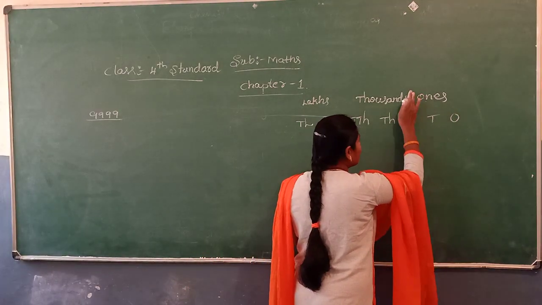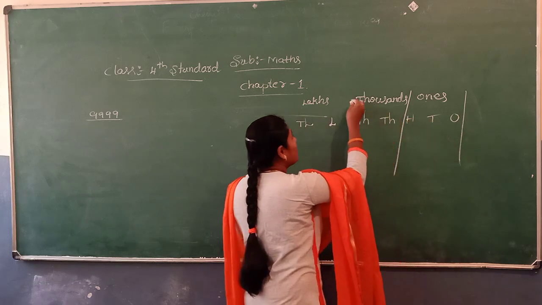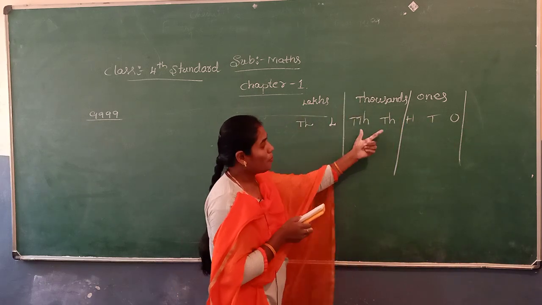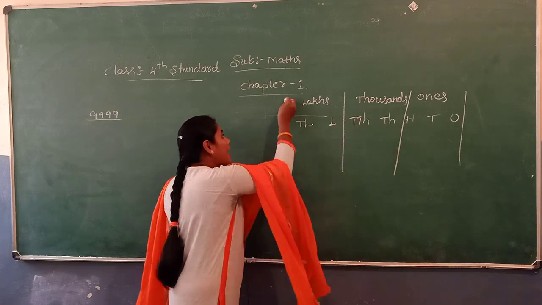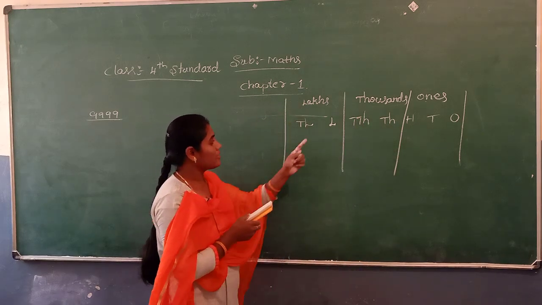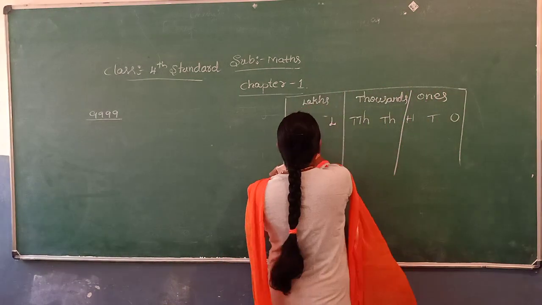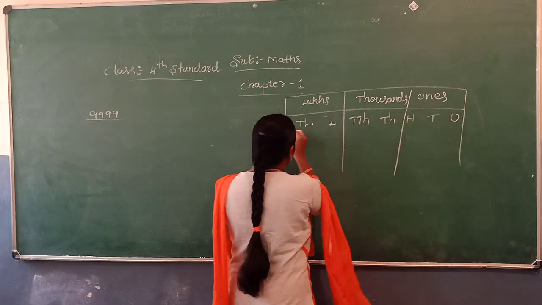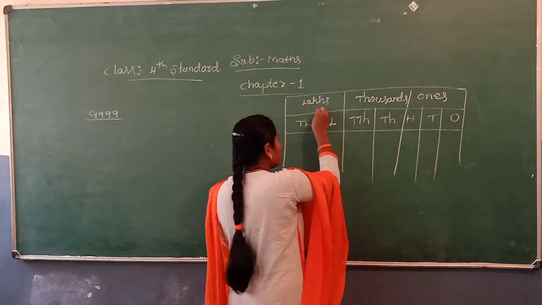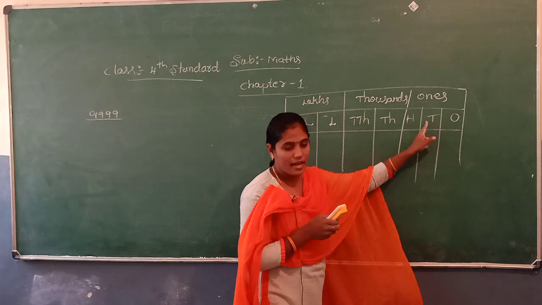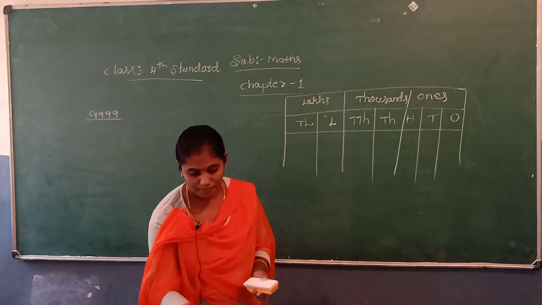Ones period has 3 places: ones, tens, 100. Thousands period has 2 places: 1000 and 10,000. Lakhs period has 2 places: lakh and 10 lakh. This is the place value chart: ones, tens, 100, 1000, 10,000, lakh, 10 lakh.